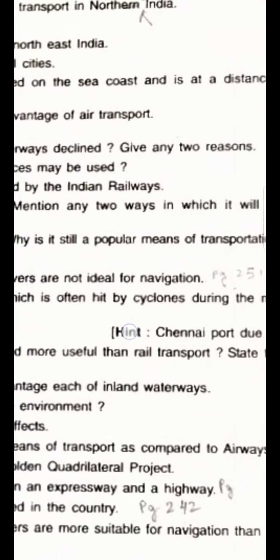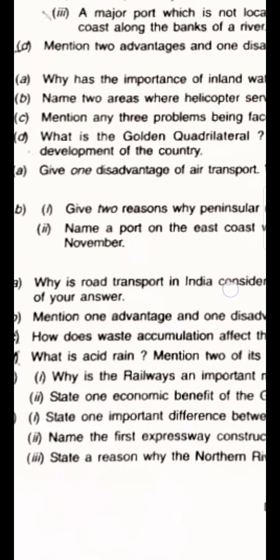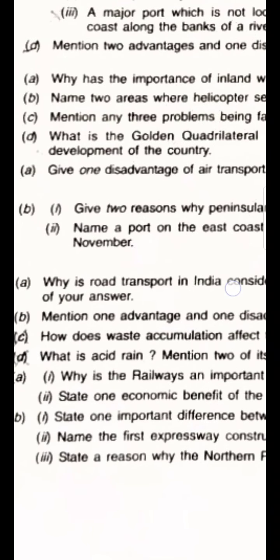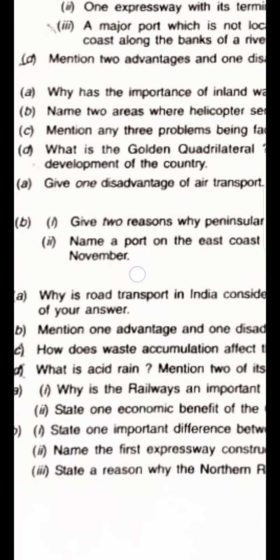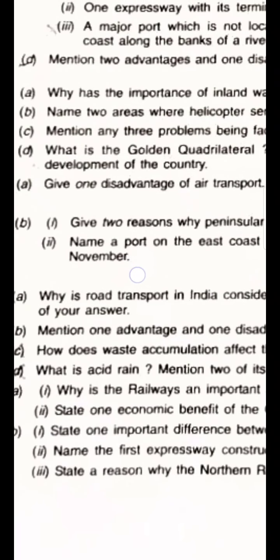Okay, we come to the next question, and again there is a question on the port. Name a port on the east coast which is often hit by cyclones during the months of October and November. Again, this port question is not in your syllabus, otherwise the answer is given. That is, the Chennai port can be written, due to the retreating monsoon.